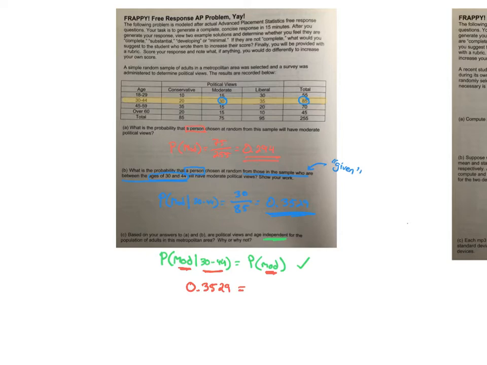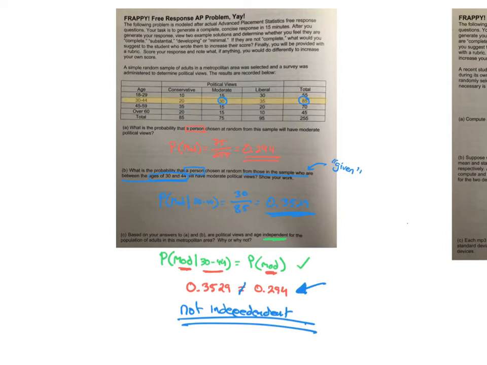We're going to go 0.03529 equals 0.294, because we've already done the work ahead. And guess what? Those actually are not equal to each other. So we are going to say not independent. And there's your answer. And this is the proof, right? You want to show that they are not equal to each other. There, right? So we do have that check for independence right there.